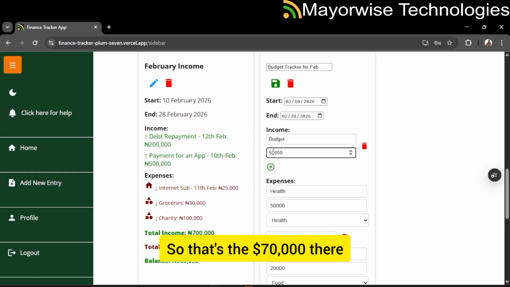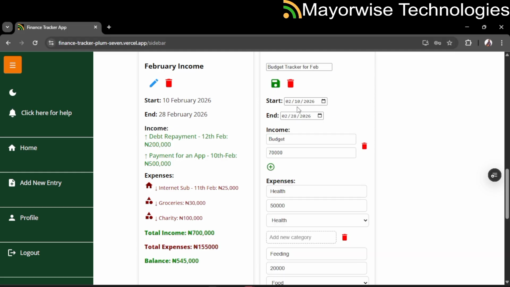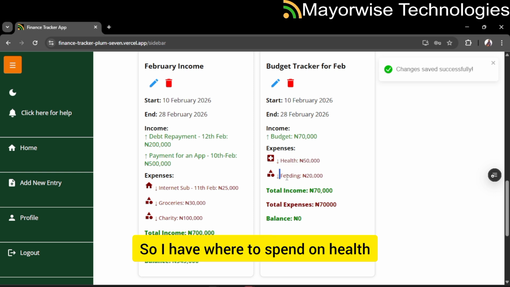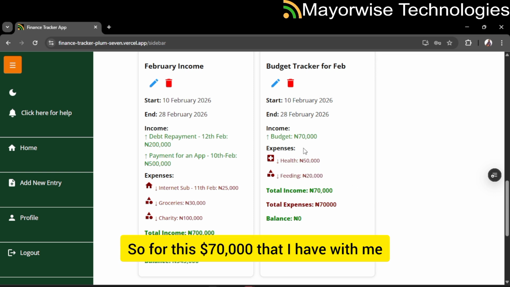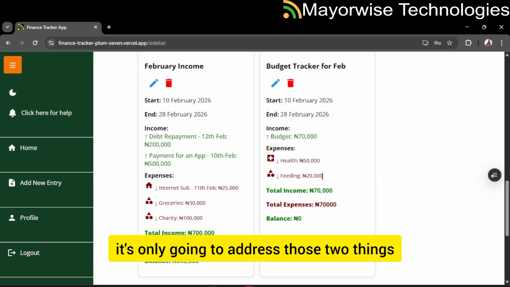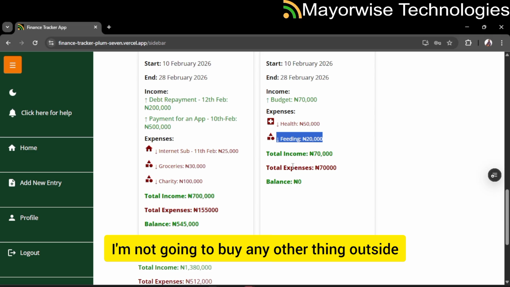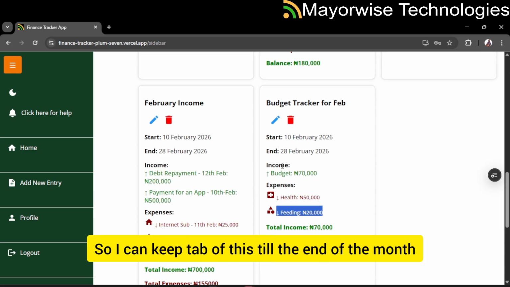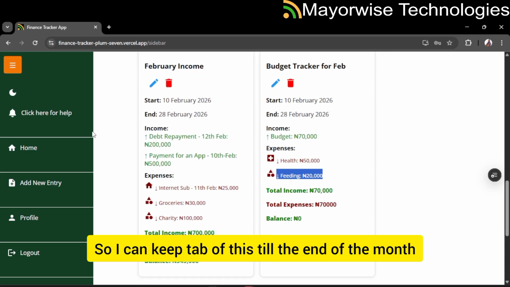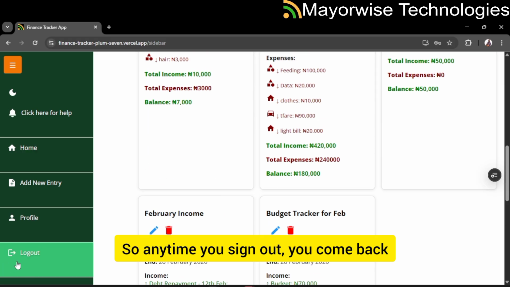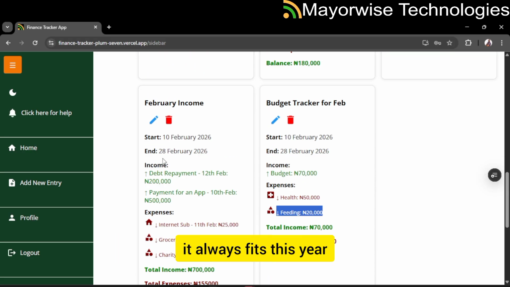So let's do 70,000. Yeah. Okay, so I'm going to spend on health and I'm going to spend on feeding. So this 70,000 that I have with me is only going to address those two things. I'm not going to buy anything else outside of these two things. So I can keep tab of this till the end of the month. Okay, and it's always saved in your account. So anytime you sign out and come back, you always meet this here.